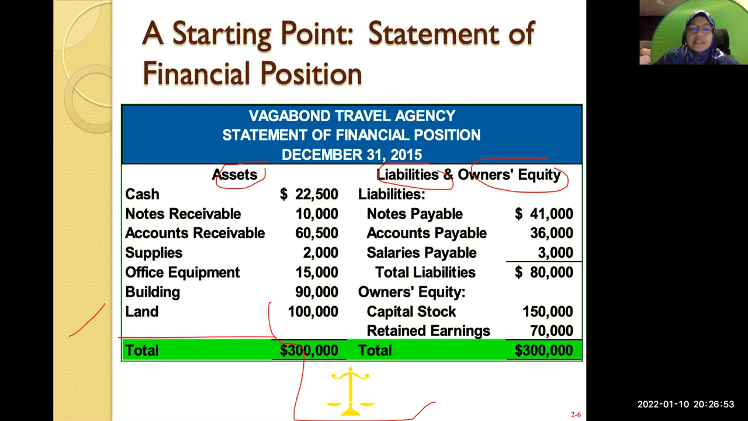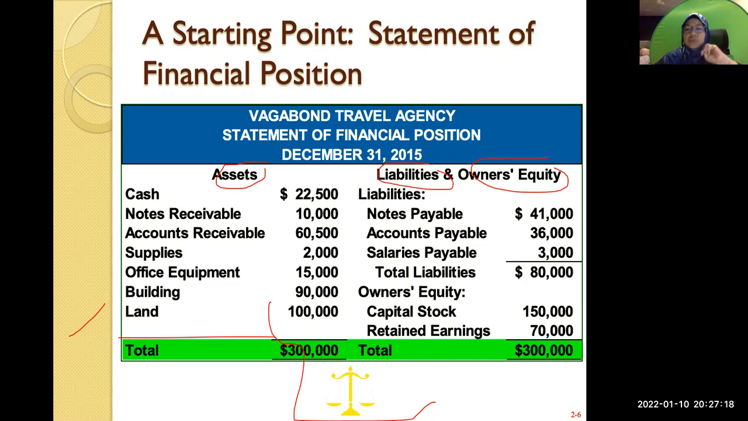But I just want to show you how the statement of financial position is. It tells you three things. What are the three things in the financial position? Asset, liabilities, and owner's equity. Asset will always have the same amount as liabilities plus owner's equity.